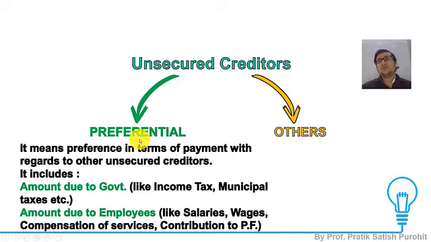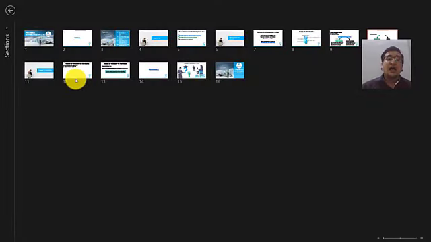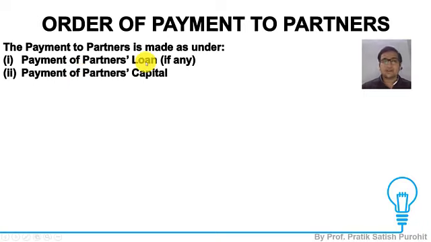And when I am talking about unsecured creditors, I classify them into preferential and others. Preferential means those having preference in terms of payment over other unsecured creditors. They mainly involve two: the government dues like income tax, municipal tax, GST, and employee dues like salaries, wages, contribution to PF, compensation of services, etc.